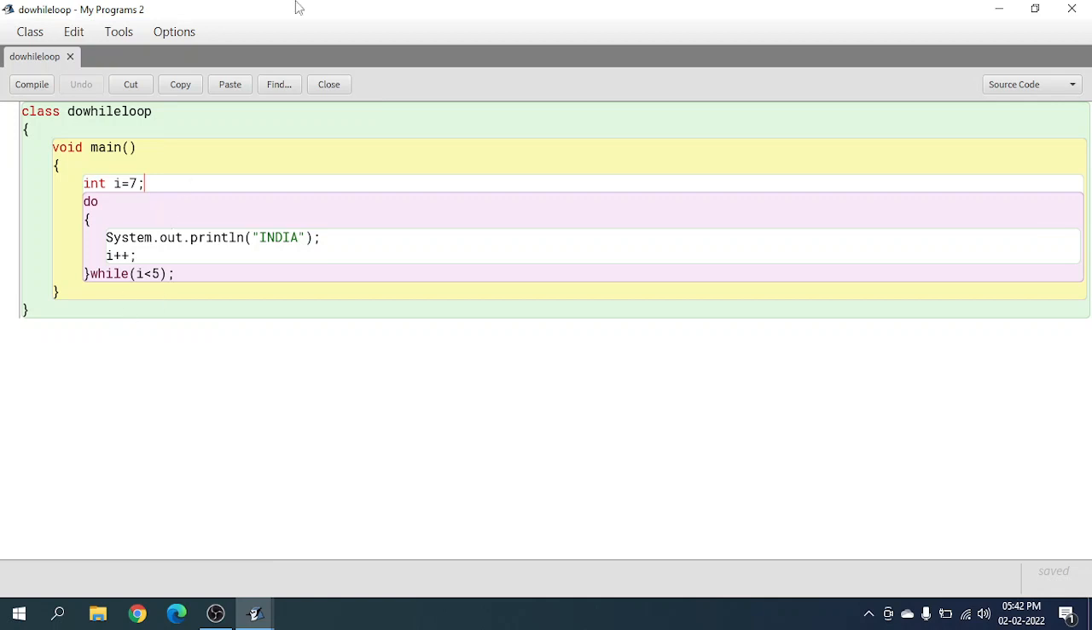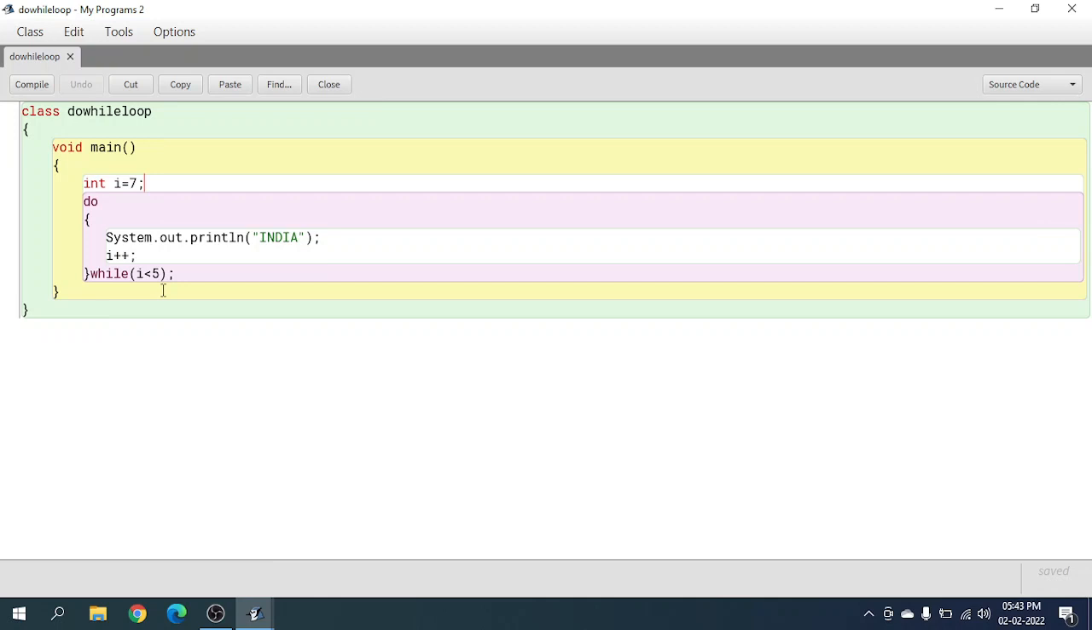So the computer first looks that, oh, i is 7. Okay, so I have to print India. It will print India once, then it will add 1 to 7, which is 8. Then it checks that the i, which is 8, is not smaller than 5, so it won't repeat the loop again. It won't do anything after that. It's like, no, 8 is not smaller than 5, so I cannot repeat the loop again.